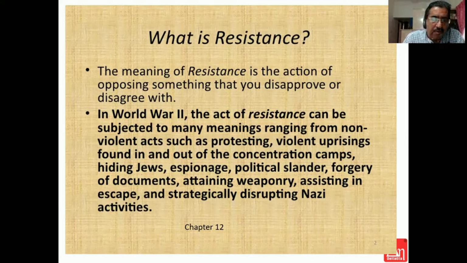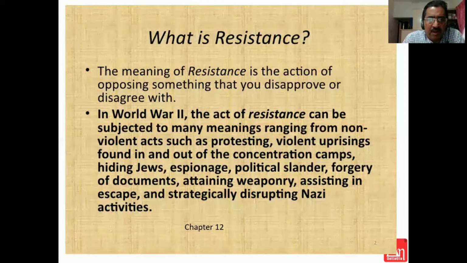Without friction, many of the activities cannot take place. Like a simple winding of the rope also is basically friction science. But there is something above that, that is called resistance. You stop entirely the movement. Resistance is something which you try to stop that action. So resistance is the action of opposing something that you disapprove or disagree with and don't let it happen.